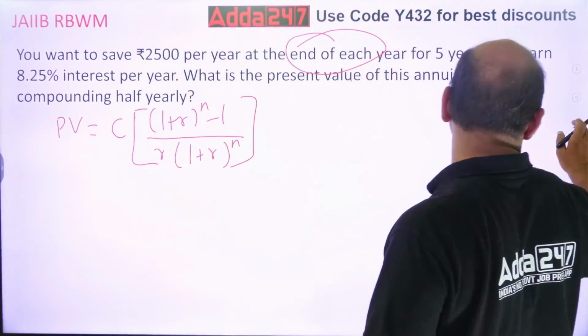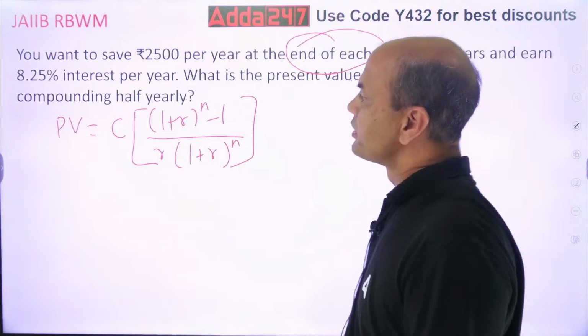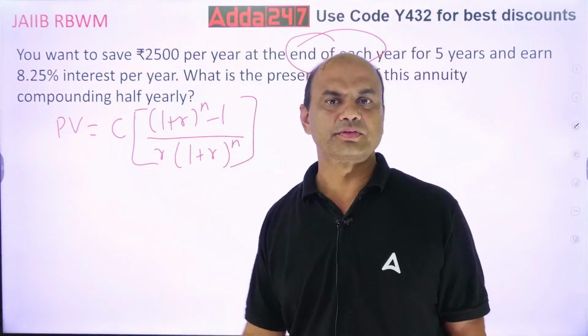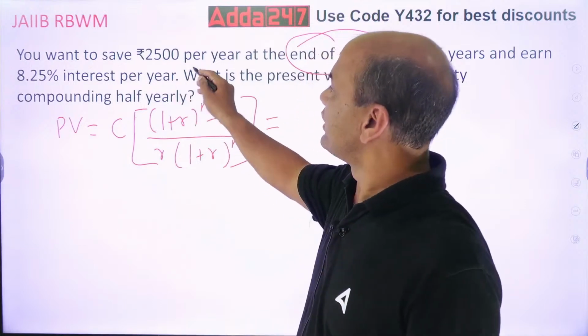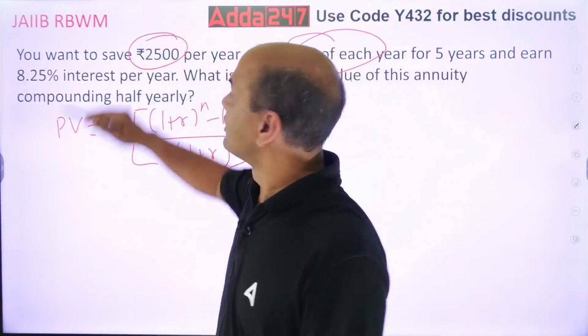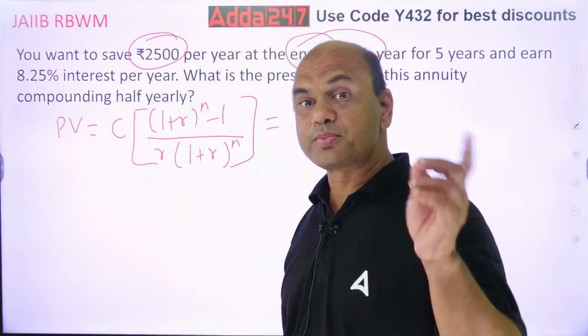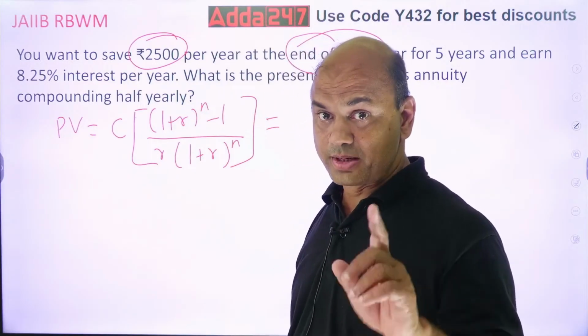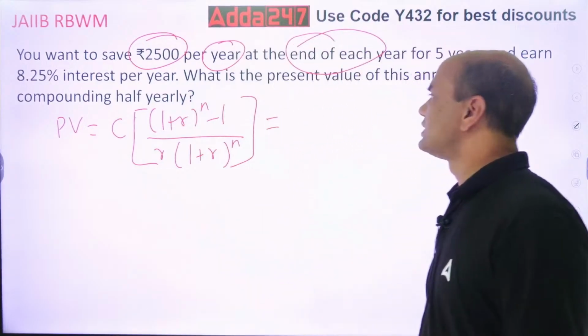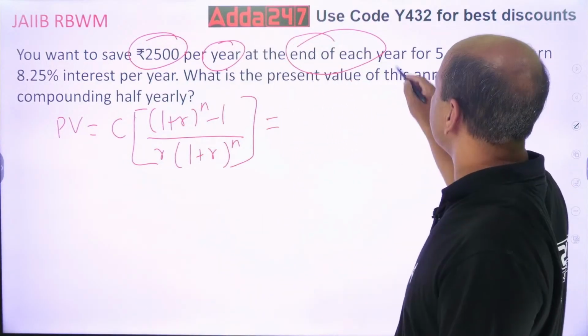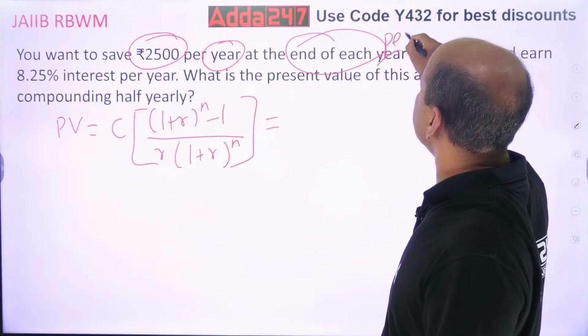So let's move on. Now find the answer. What is the answer for this? C into, what is C? You want to save 2500 per year. Now 2500 is per year. Pay attention. Per year, at the end of each year. Or each period you can call it now. At the end of each period.